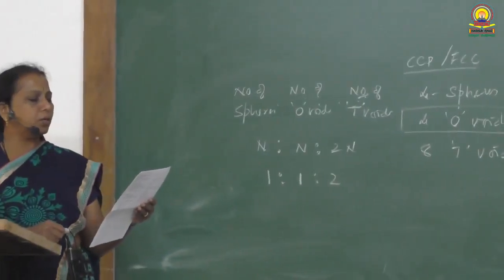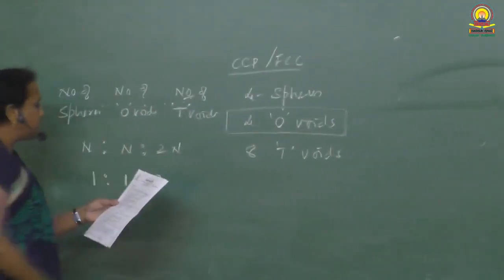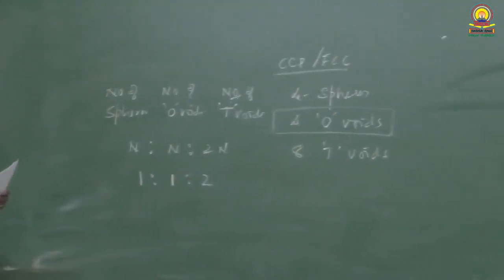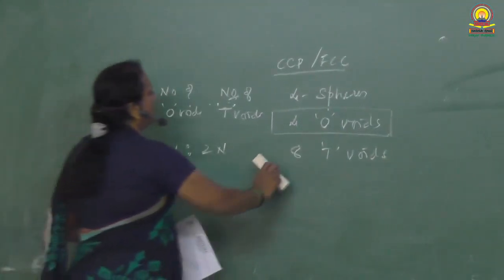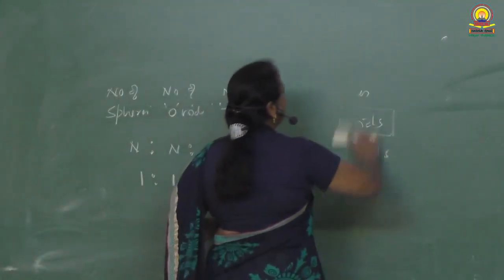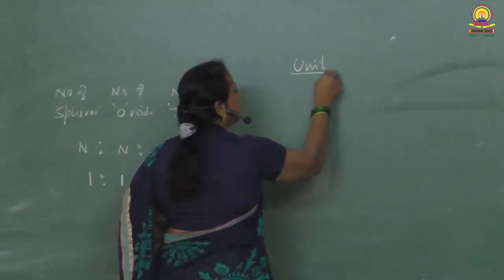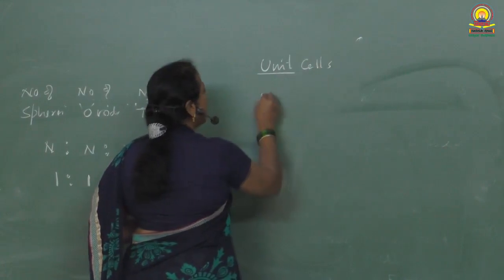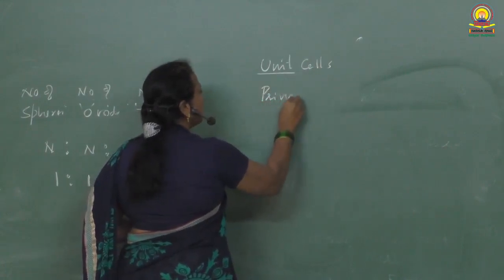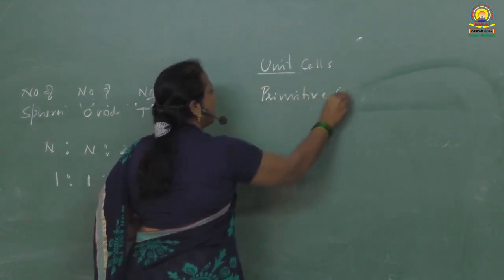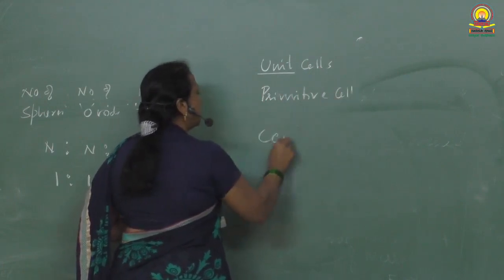Coming to question number 12. In question number 12, what is asked? What is end-centered unit cell? There are 2 types of unit cells. One is primitive unit cell, the other one is centered unit cell.